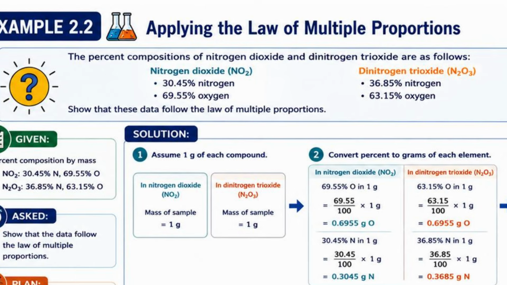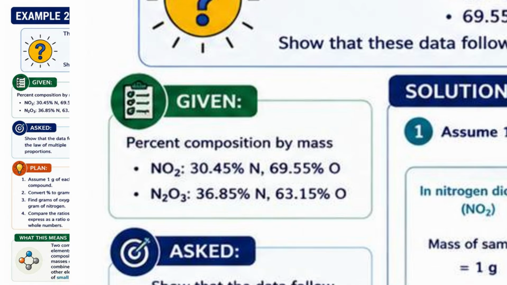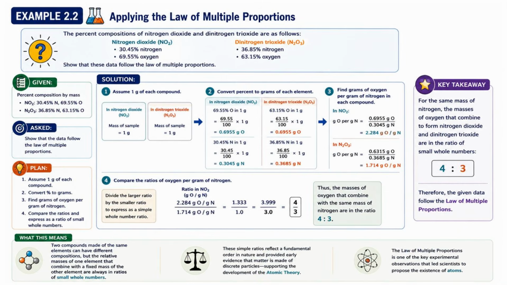So our given information is simply the percentage composition of each compound. Notice that no actual masses are given, only percentages. So our first task is to convert these percentages into actual masses. Our plan consists of 4 simple steps.